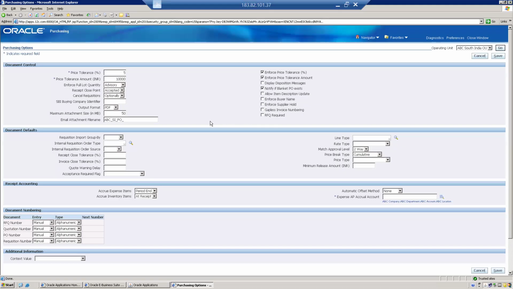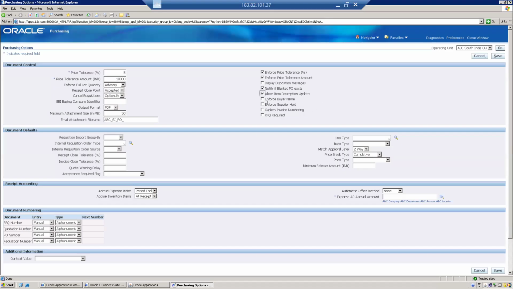So item description basically defaults from the item master form. And again, if you want a specific naming, if you want to update any key information in the item description, because the item description will be printed in the PO documents, that's the reason. If you want to update it, you can enable it. If you enable it, in the purchase order, you will be able to update.